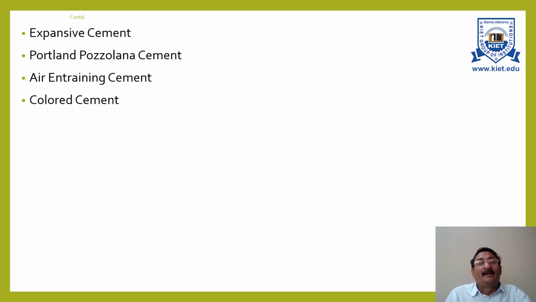Next type of cement is colored cement. Now, generally, Portland cement is used as the base of some types of colored cement.